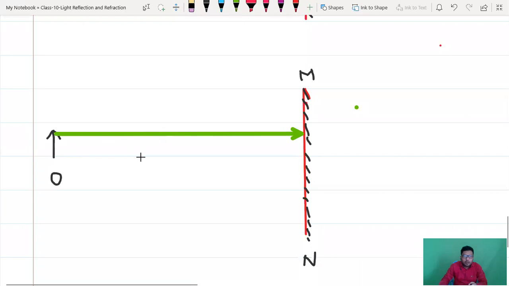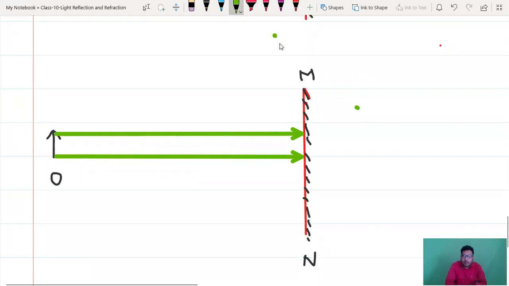Only 2 arrow marks we have to draw, from head and from tail. Of course, you can draw multiple lines, but the diagram will be clumsy and awkward. So to make it simple, short and sweet, we are drawing 2 arrow marks: the first starting from the head, the second starting from the tail. That is the thing. Okay, this is a mirror, right?